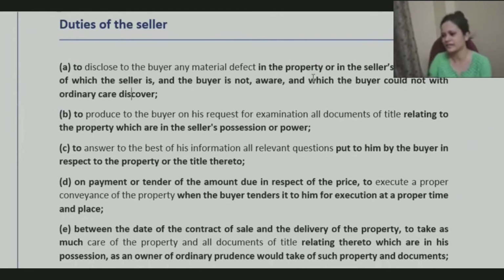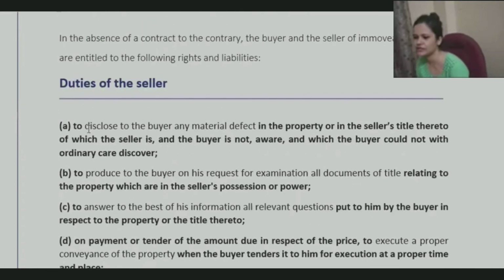Okay, so what are the duties of the seller? There are a few duties. First of all, disclose to the buyer any material defect which may be there in the property, something which the buyer will not be able to figure out himself with ordinary care. Those things he needs to tell the prospective buyer.